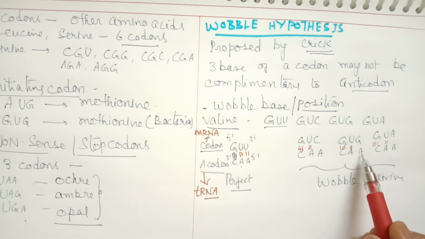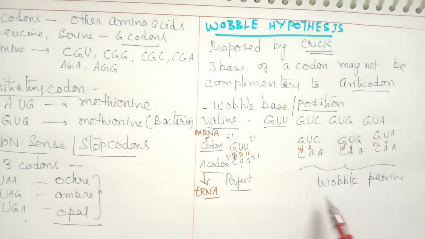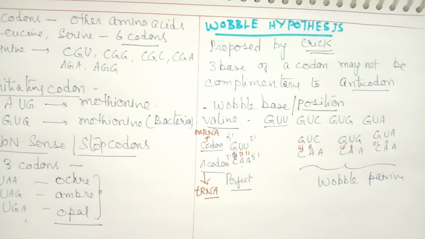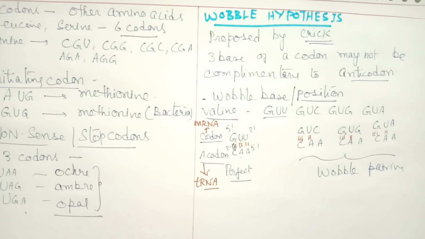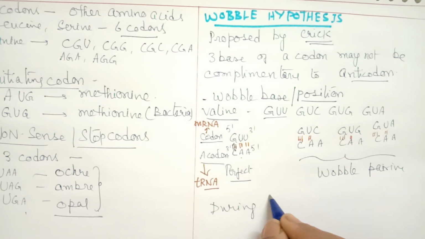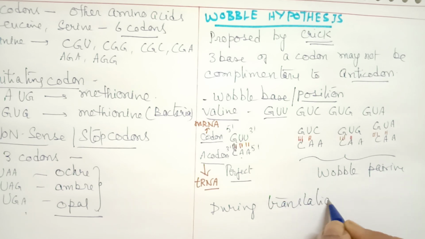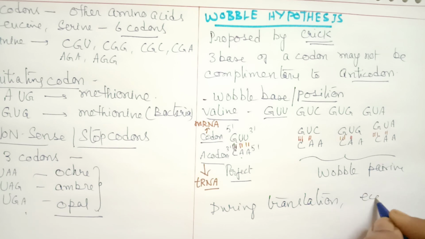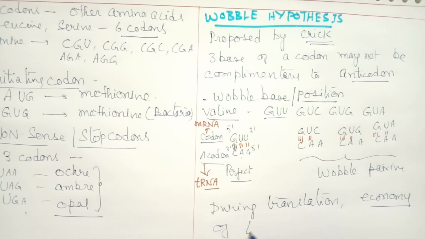The third base is called wobble base and the pairing is called as a wobble pairing. Now what is its importance? Why is this taking place? Its importance is during process of translation, there will be economy of tRNA molecules.